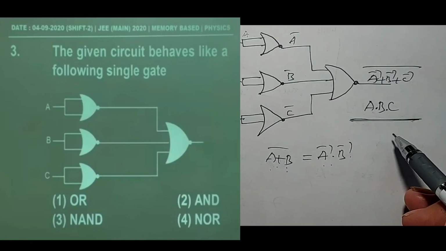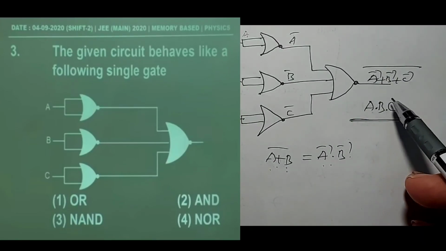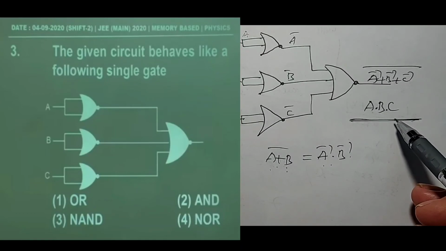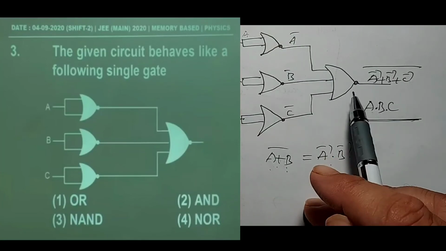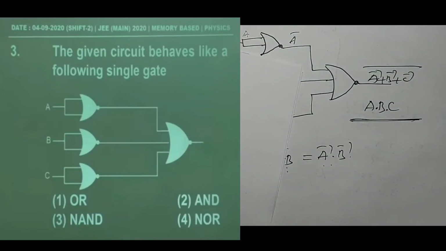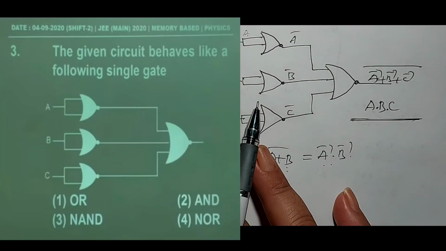A into B into C means these inputs are multiplied and comes out as ABC. So our correct option is AND gate. So our answer is ABC. Our option is option 2.